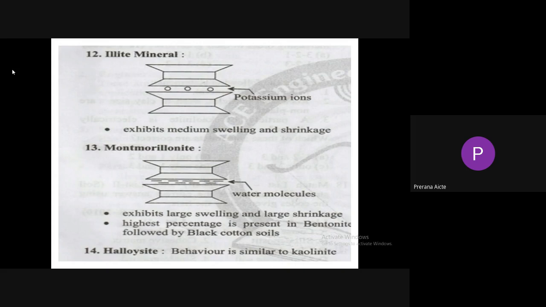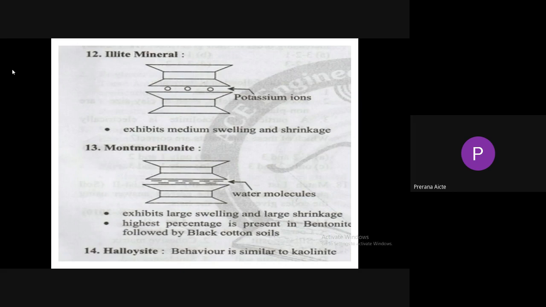So there is no bond between two structural units, and because of high net negative charge on the surface of the clay mineral, it attracts the positively charged particles, and it absorbs more water and exhibits large swelling and large shrinkage. The highest percentage of montmorillonite is present in bentonite followed by black cotton soil. The soil which consists of montmorillonite clay mineral exhibits high swelling and shrinkage. So coming to illite clay mineral, it is similar to montmorillonite clay mineral.